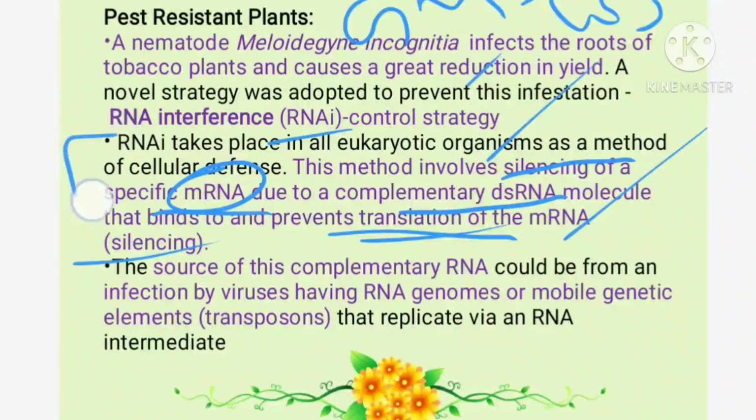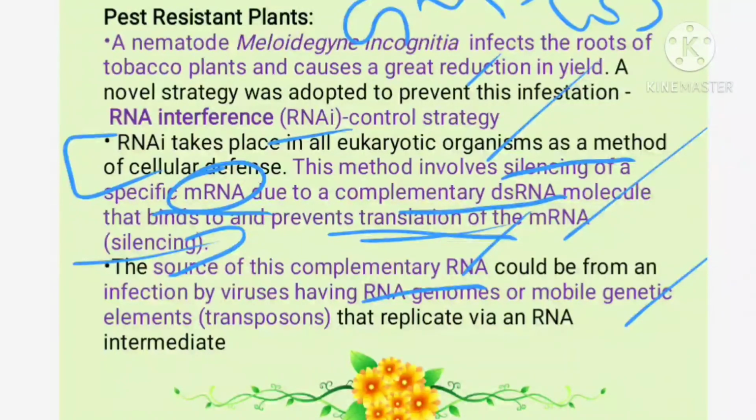So what does RNA silencing mean? You have to explain this one. This is the definition. The source of this complementary RNA, from where am I getting it? It is produced in the plant, but how? I am getting it by infection. So it can be an RNA genome, I told you, the retrovirus, or it can be mobile genetic elements, we call them the transposons. These act as intermediates, helping in transferring the gene, and with the help of a vector, Agrobacterium tumefaciens, it is introduced into the plant.